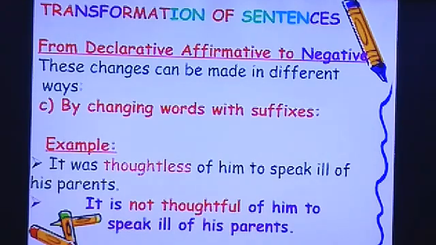So it is not thoughtful. Thoughtless, L-E-S-S, we have removed and made it F-U-L. That is the suffix we have used to change from declarative to negative. Thoughtless and not thoughtful mean the same. So it is not thoughtful of him to speak ill of his parents.